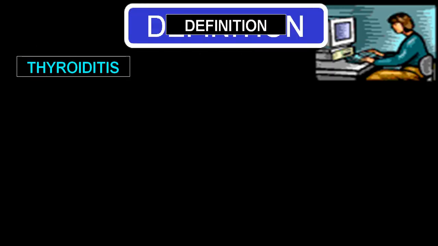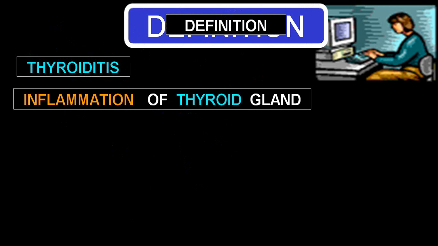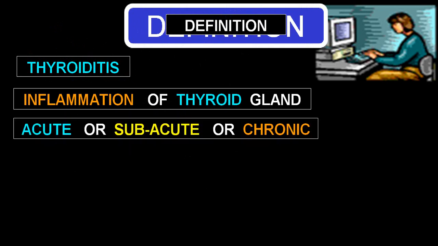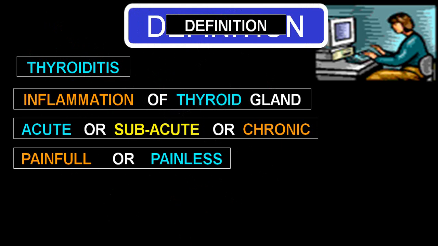Basically, thyroiditis means inflammation of the thyroid gland, which may be acute, subacute, or chronic. Acute are by and large painful. Subacute are also painful, but some subacute are painless.